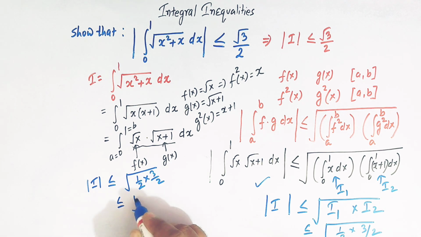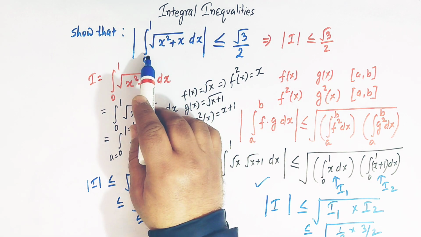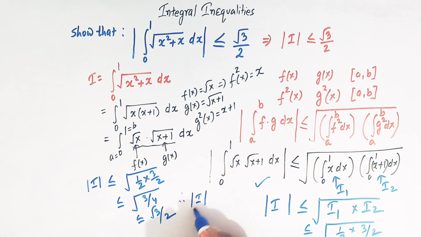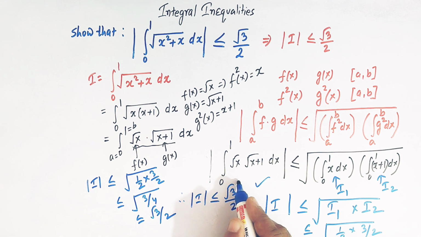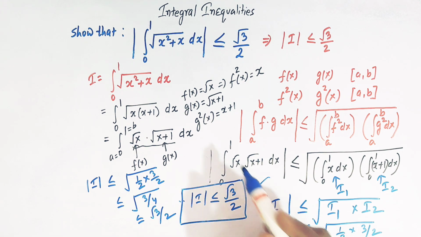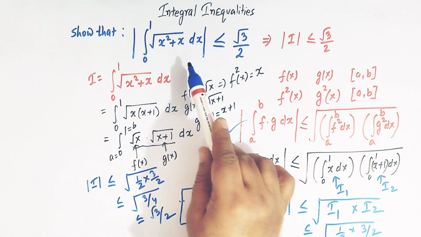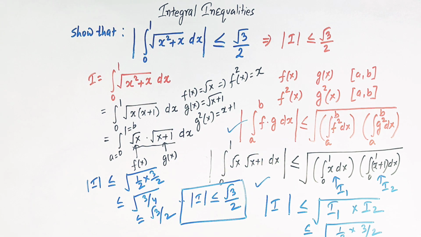So this is square root of 3 over 4, that is square root of 3 over 2, since the square root of 4 is 2, right? So this is how we have obtained the inequality that the absolute value of the integral I is less than or equal to square root of 3 divided by 2. So viewers, this is how, by making use of this important integral inequality, we can solve these kinds of integral inequalities.